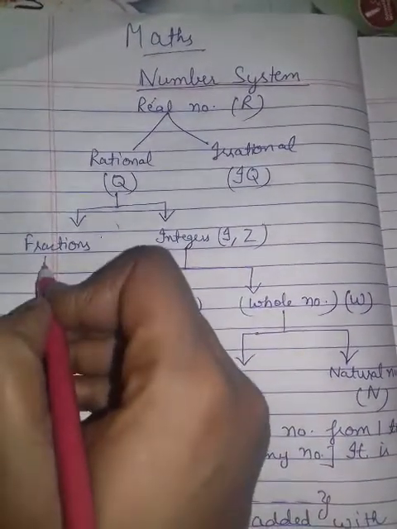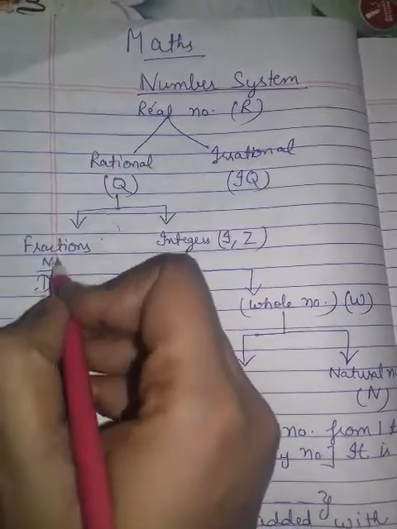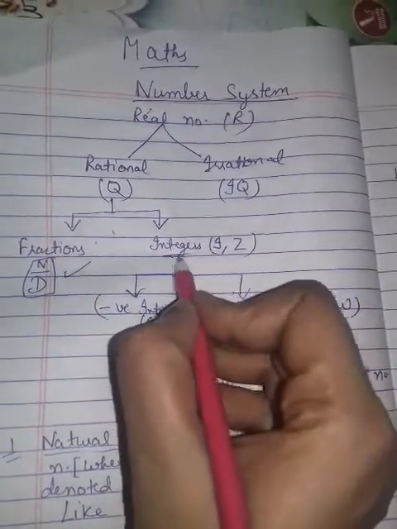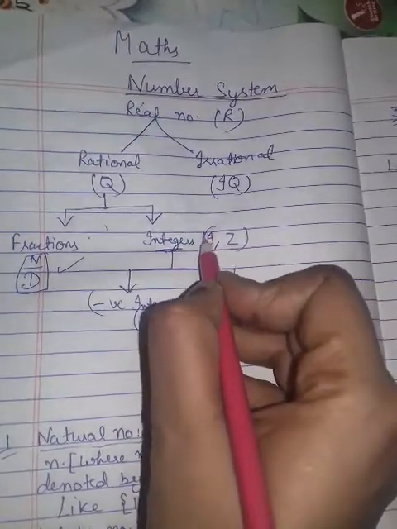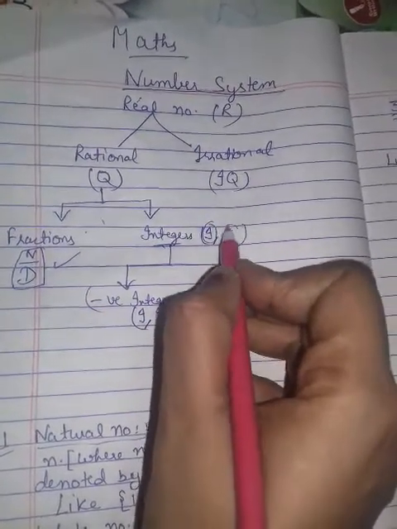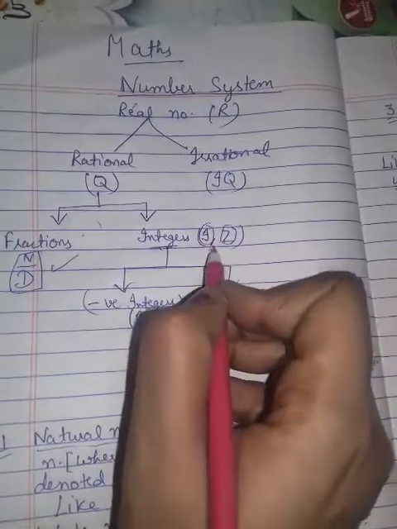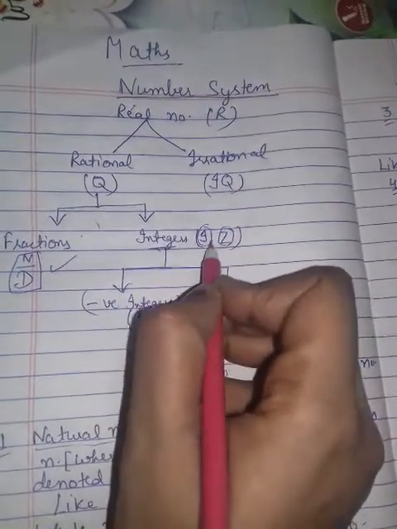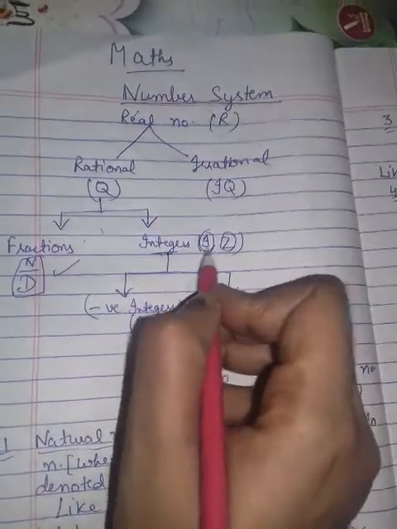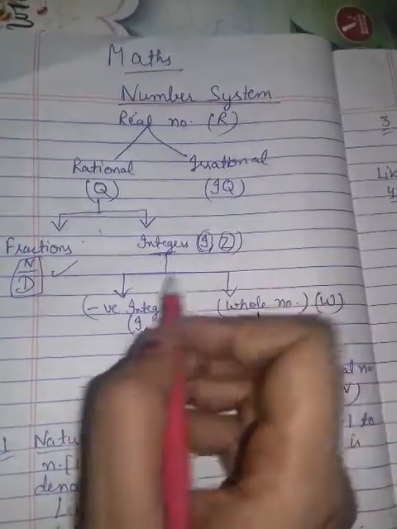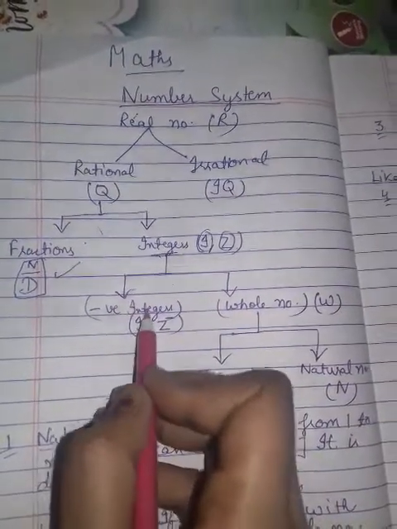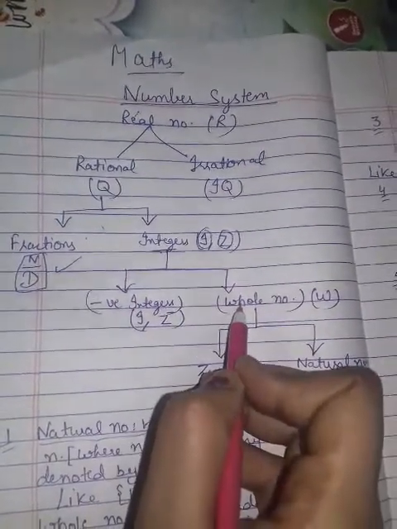Fraction you know, numerator upon denominator. This is known as fraction. Integers are denoted by capital I or capital Z. Some books write I, some books write Z, so it can be written by either I or Z. Now it is divided into two parts, negative integers and whole numbers.